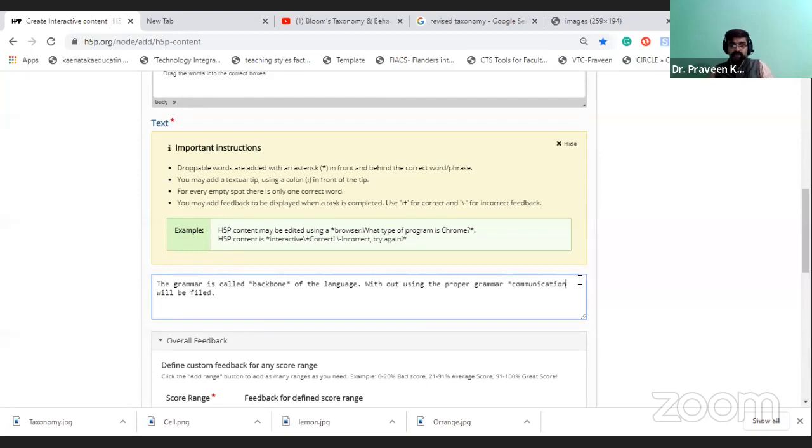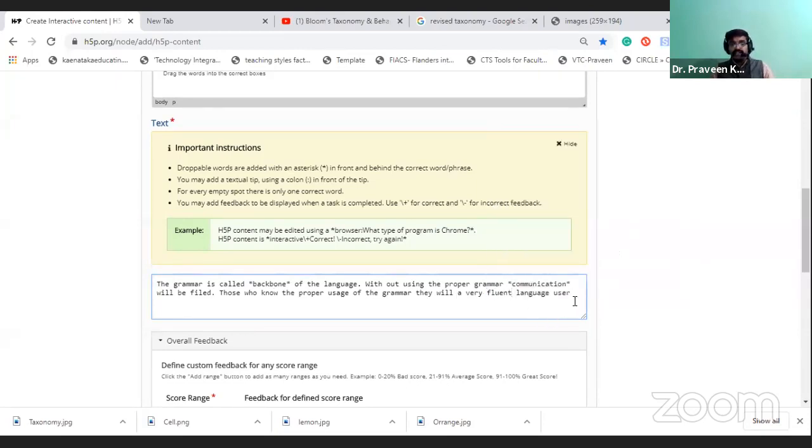So here I am going to add the asterisk. Those who know the proper usage of the grammar will be very fluent language users.